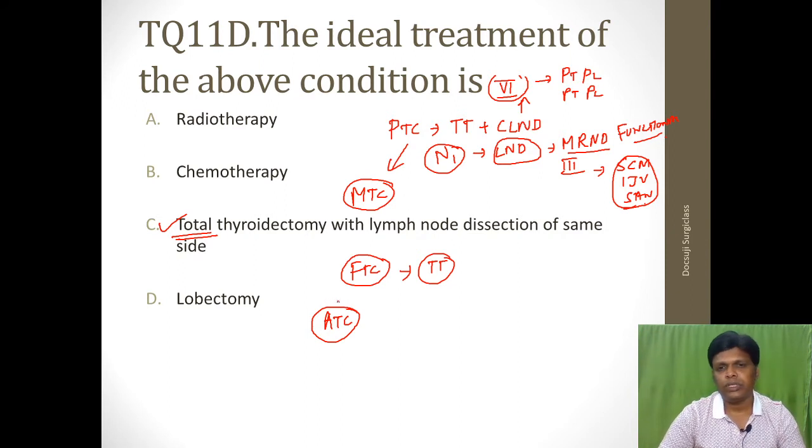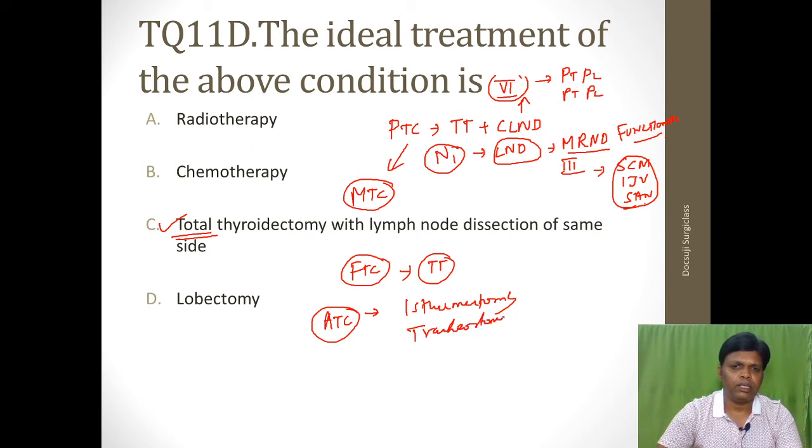Anaplastic carcinoma mostly presents with local infiltration. There is no curative role, only palliative treatment. If you want to relieve the obstruction, you can do the isthmectomy, or in some cases you have to do the tracheostomy. So that is the treatment for anaplastic carcinoma. Palliative and supportive treatment is the treatment for anaplastic thyroid carcinoma.